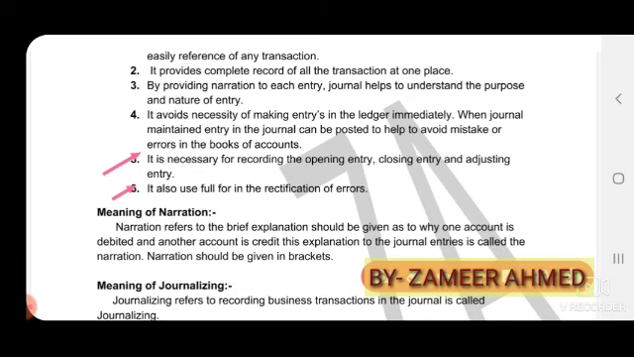Next, it is also useful for the rectification of errors. If accounts do not tally, that is the trial balance or ledgers are not tallied, we can find out those errors easily and rectify them with the help of a journal.